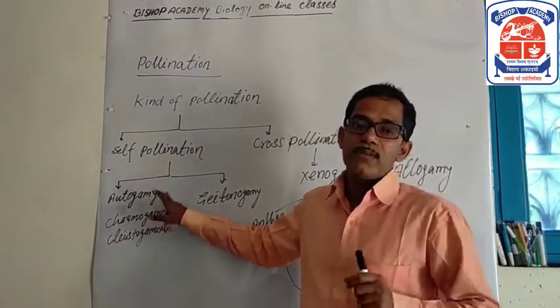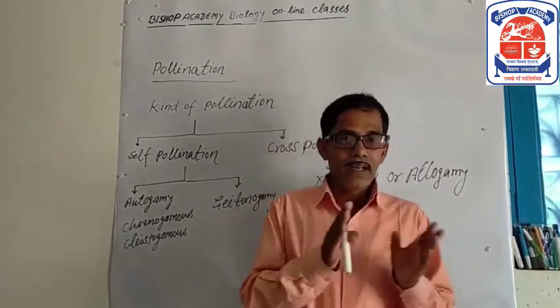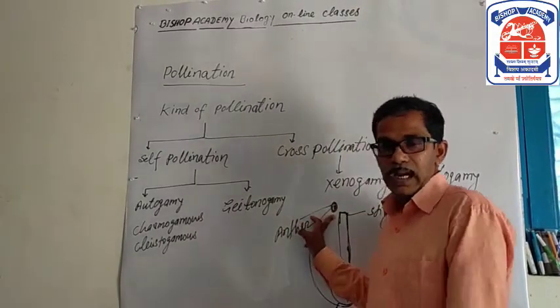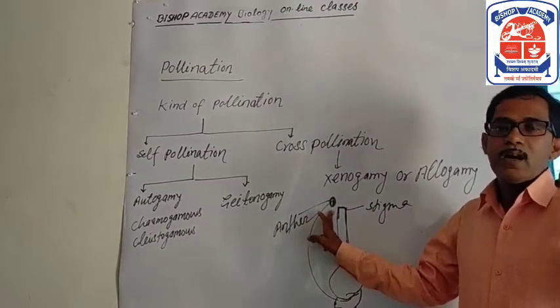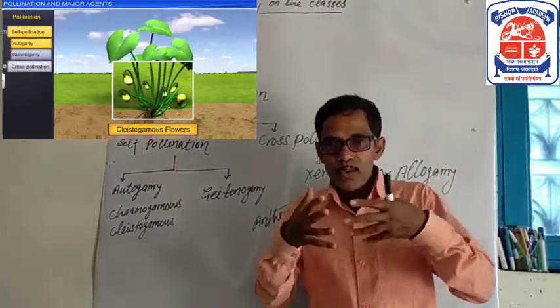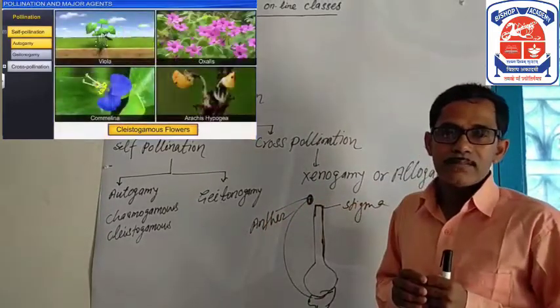Autogamy in such flowers requires synchrony in pollen release and stigma receptivity, and also the anther and stigma should lie close to each other so that pollination can occur.